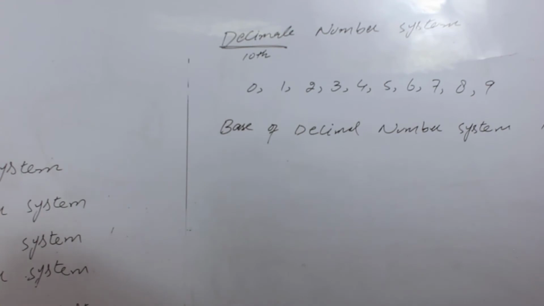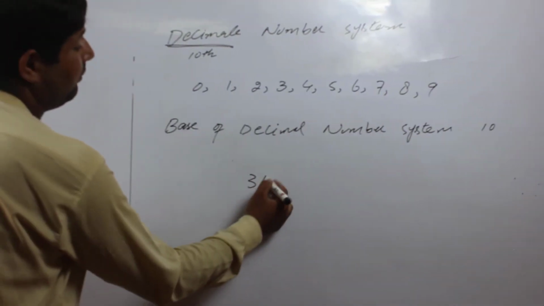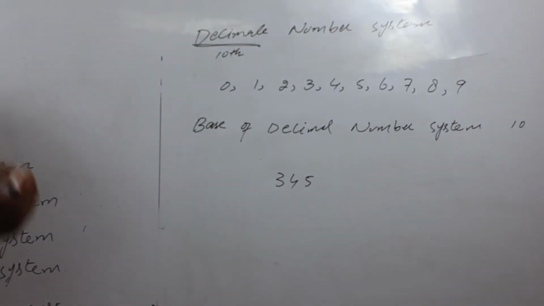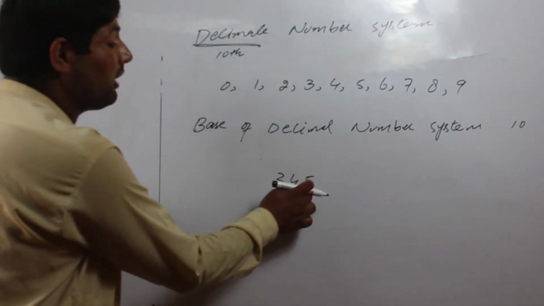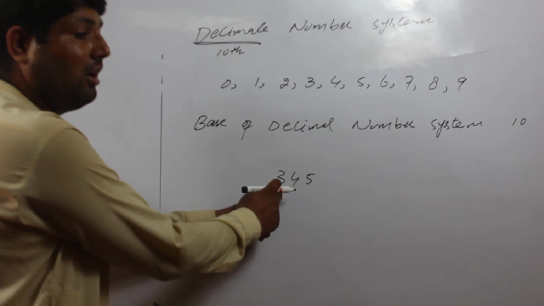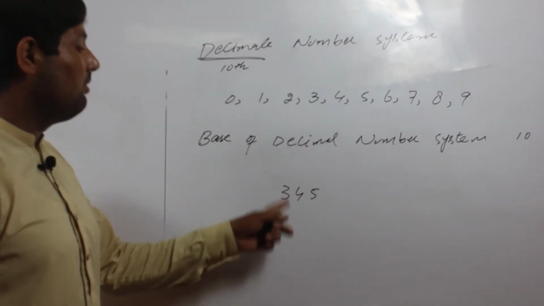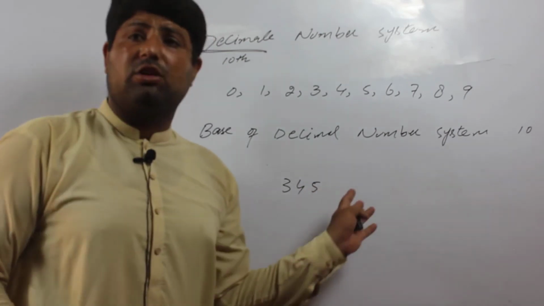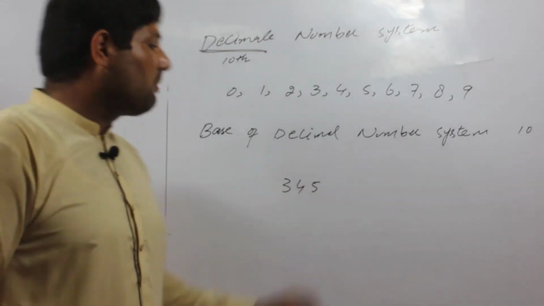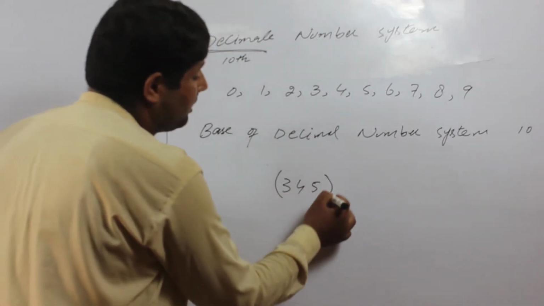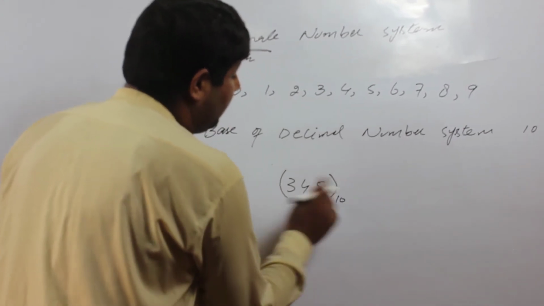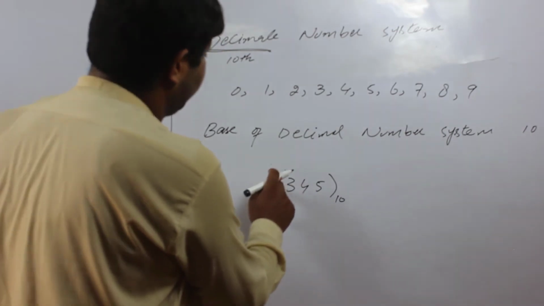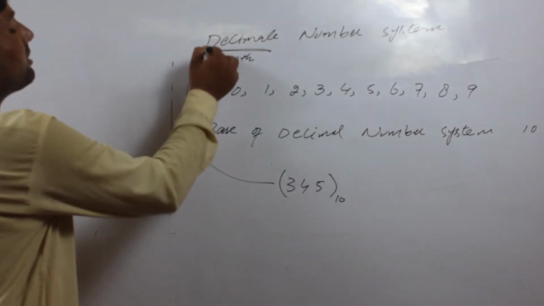If we write the terms 3, 4 and 5, these three numbers are also included in the octal number system. But when we put the base as 10, this term is included in the decimal number system.